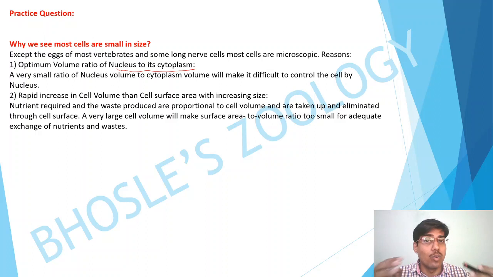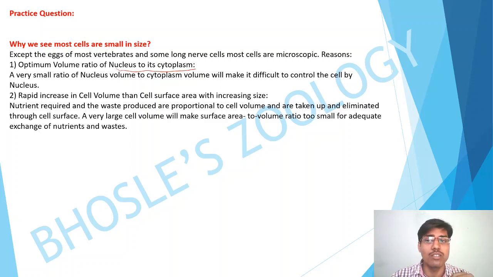When the nucleus is around 1, the volume of the cytoplasm will go beyond 100, so the ratio will be lesser and lesser. So it would be impossible for the nucleus to control that much volume of cytoplasm. There is a limit to how many activities our brain can control. You cannot control the work of 10 bodies by a single brain. So the ratio should be optimum, and it should be managed by the nucleus. So this is the first reason.